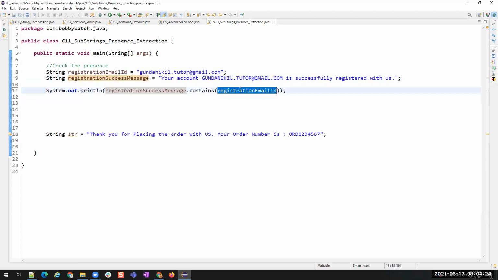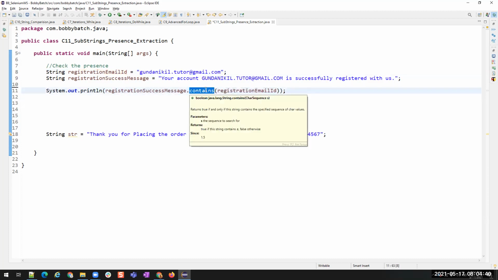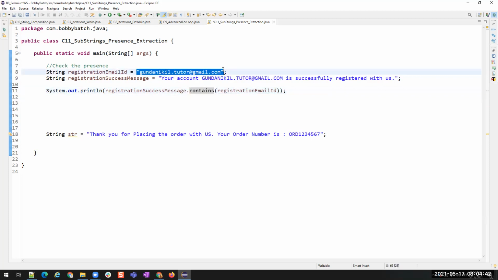So this is the registration success message. In the registration success message, we are comparing this registration email ID. If the same string is present inside this success message, then this is going to return true. If this is not present, then it is going to return false. So now with this, we are able to check the presence of a substring inside this.